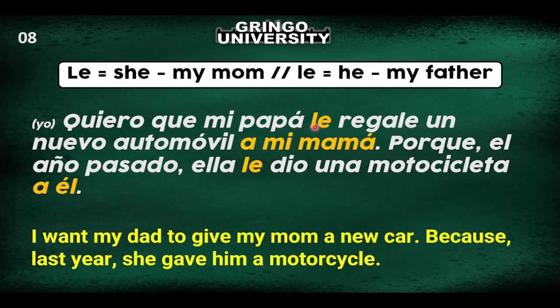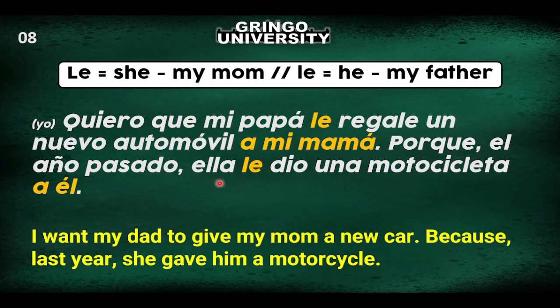My mother is a girl. A girl goes with le. That's why I have to put le before the verb. In English it is after the verb. In Spanish it is before the verb. Le regale un automóvil. Why do I have to put a mi mamá if I already have le? Because you have to explain what this le is for, or to whom this le is for. That's why you have to put a mi mamá, even if it is redundant to your head. You have to put it. Comply with the rules of the language.